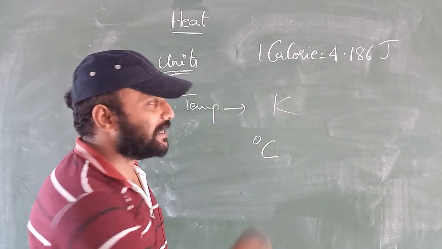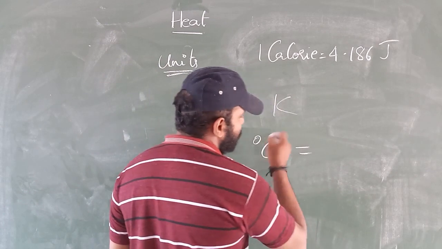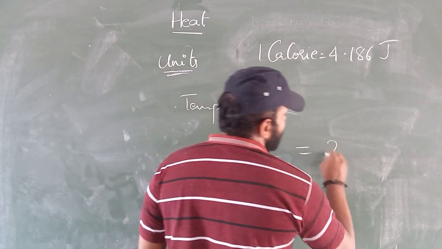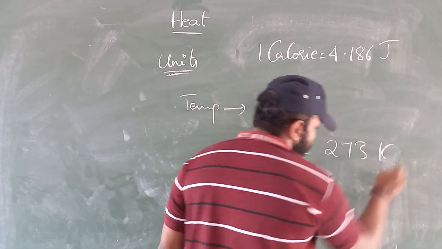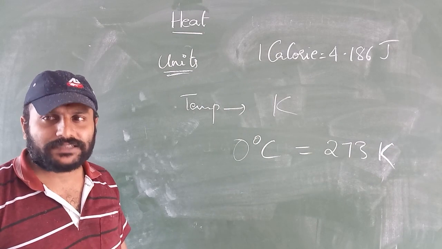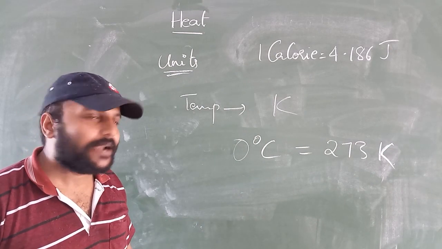Understood? Now, what is the relationship between Celsius and Kelvin? 0 degrees Celsius is equal to 273 Kelvin. This is the relationship between Celsius and Kelvin.